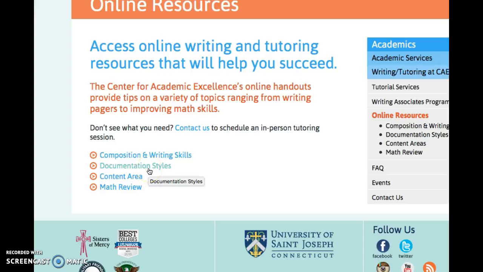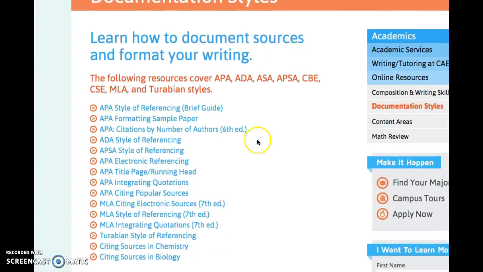The documentation styles is the one I really want to draw your attention to because it has information about how to do all these different styles of documentation in your paper. The nursing programs will always use APA. You may be asked by somebody else to use MLA, although I've never heard of that being asked. And maybe through your community college, or if you have a degree in something else, you may be pretty comfortable with MLA as well. Nursing uses APA, and so this is something that if you're not familiar with, it's something that you need to become familiar with.